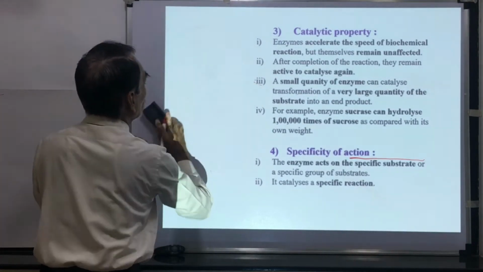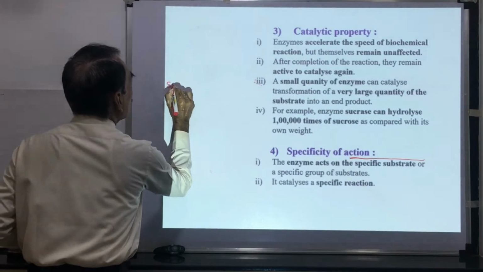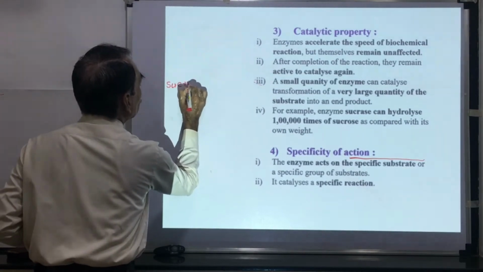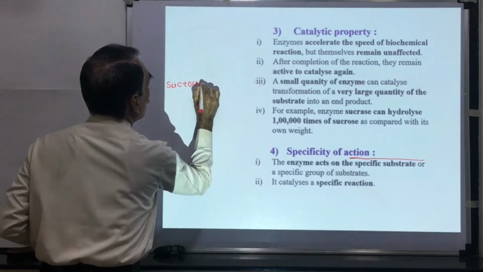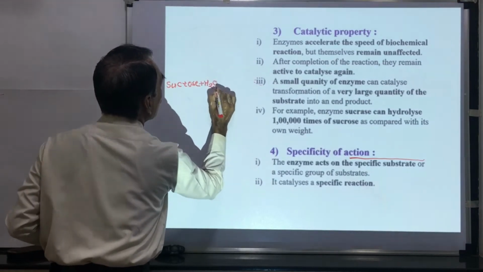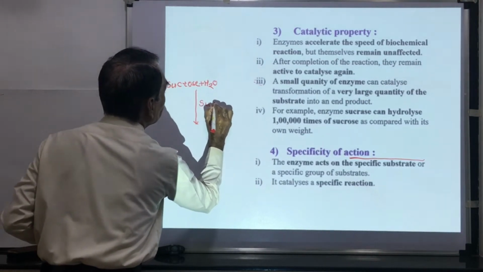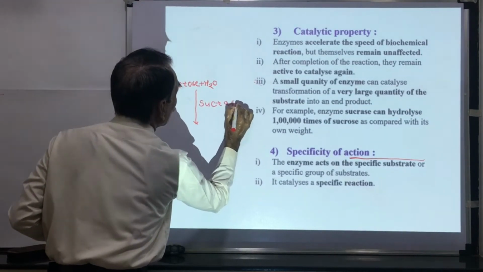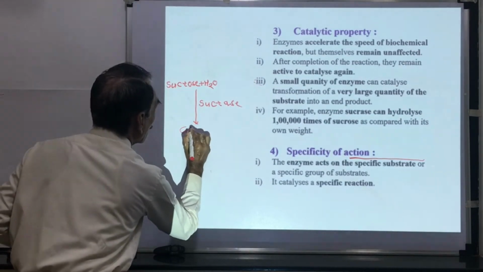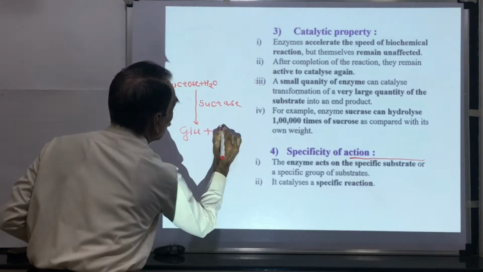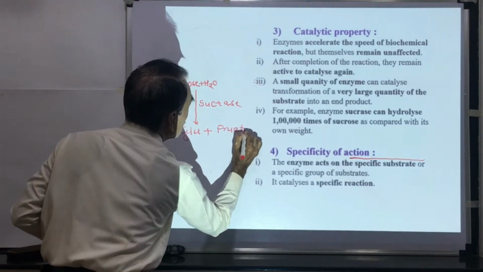Just wait. This is the sucrose plus H2O. The enzyme is sucrase. There is conversion into one molecule of glucose and one molecule of fructose. This is the reaction.